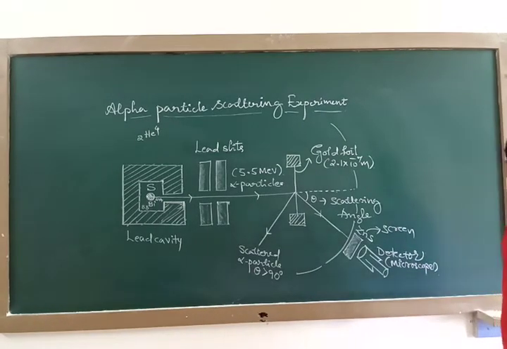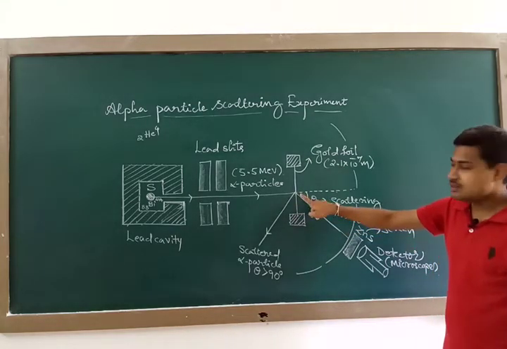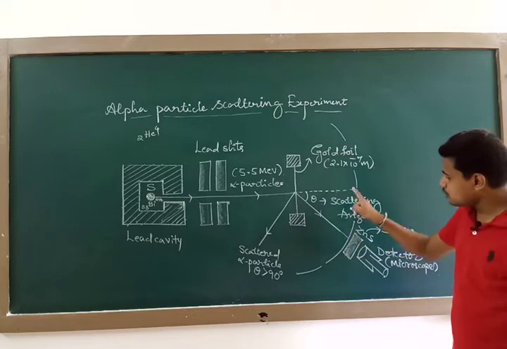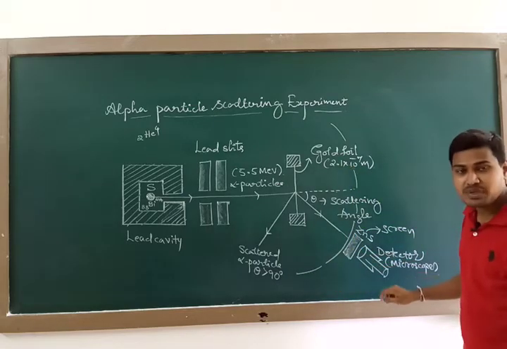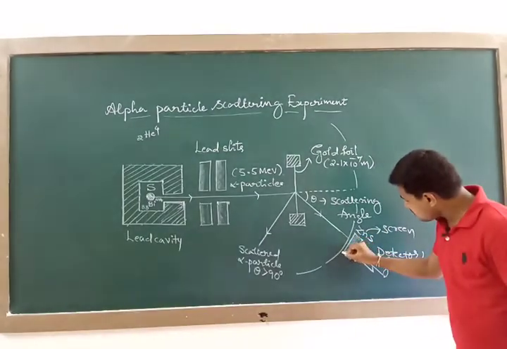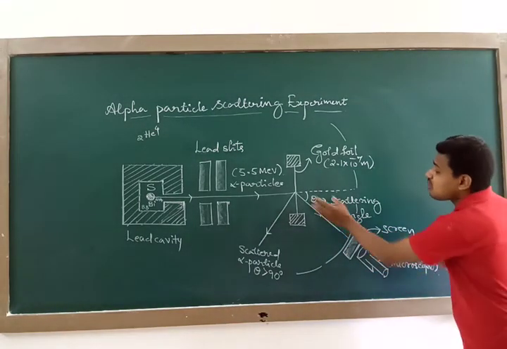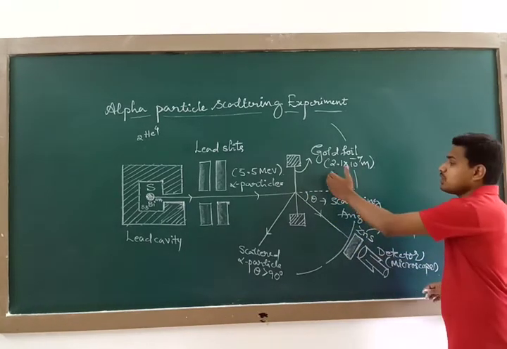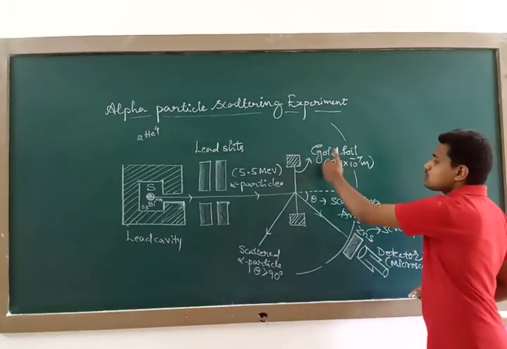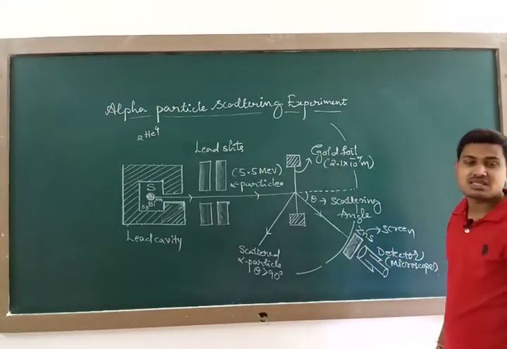Remember, the detector is provided with a microscope. Now when they are incident here, they get scattered into different directions, and those scattered alpha particles can be observed with the help of this microscope. And I want to count the number of scattered alpha particles corresponding to this theta, and corresponding to another particular angle. At that time, the zinc sulfide screen helps us.